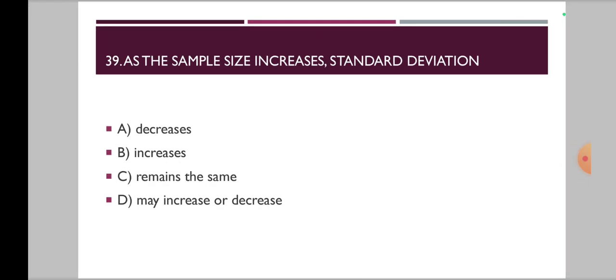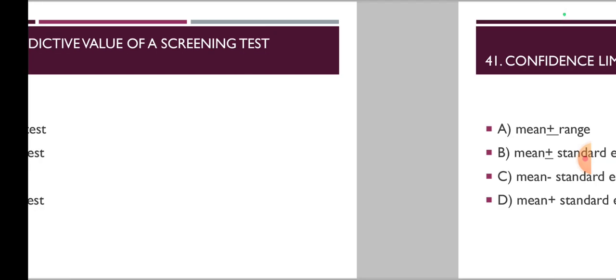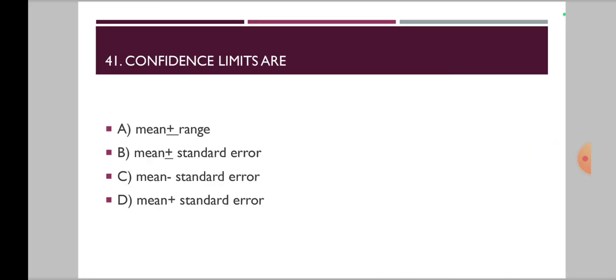Now 39th one, as the sample size increases, standard deviation. Options are A, decreases, B, increases, C, remains the same, and D, may increase or decrease. Now 40th one, the positive predictive value of a screening test depends upon. Does it depend upon sensitivity, specificity, value, or efficiency of the test? Now moving on to the 41st one, confidence limits are.